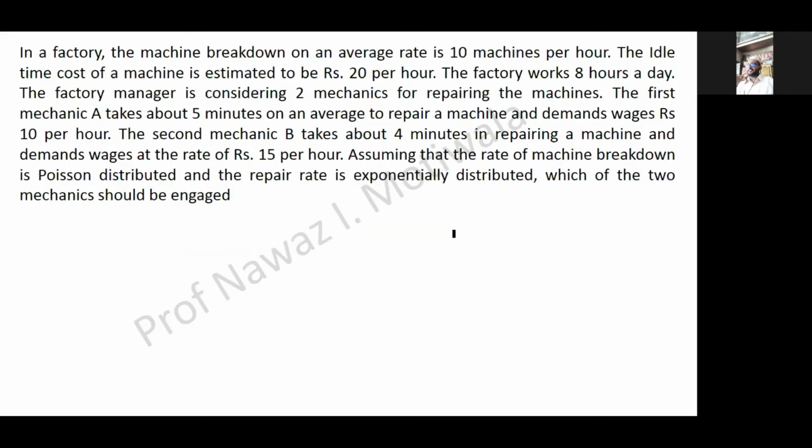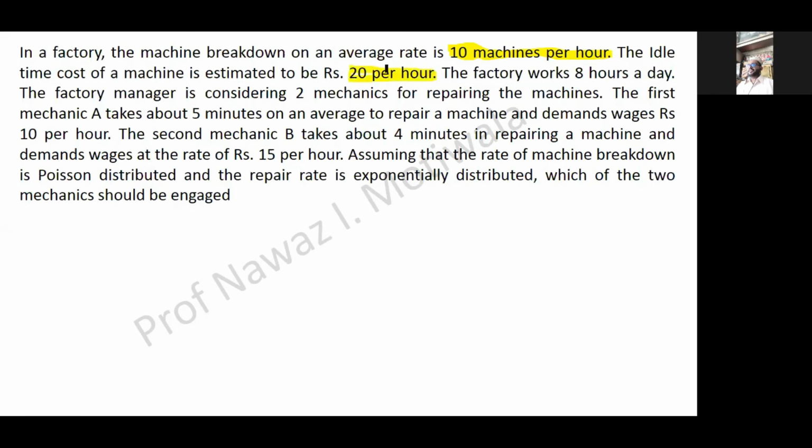In a factory, the machine breakdown on an average is 10 machines per hour. The idle time cost of the machine is estimated to be 20 per hour. So while reading the question, I also mark or highlight the important points. In a factory, the machine breakdown on an average rate of 10 machines per hour. This is the failure rate of the machine, that it breaks down at 10 machines per hour. The idle time cost for a machine is estimated to be 20 per hour.